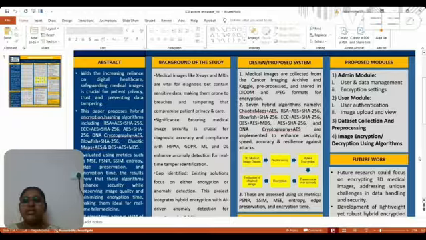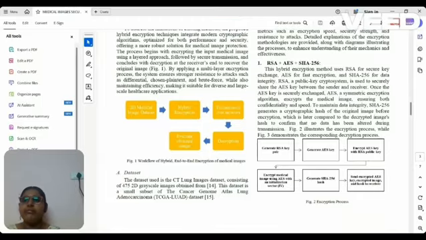To address these issues, I have implemented and proposed these seven hybrid encryption algorithms in phase 1. The first hybrid one combines RSA, an asymmetric algorithm having private and public key, AES, a symmetric algorithm, and the hashing algorithm SHA-256. By the way, this is the paper of my project that I have submitted to an International IEEE conference at PSG Tech, which got accepted and I have completed the registration. So let's continue with the working.